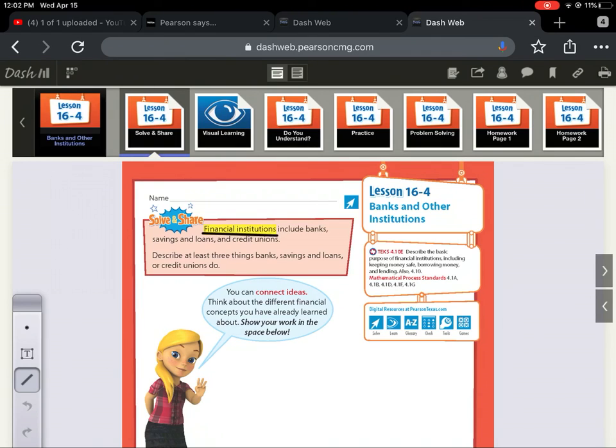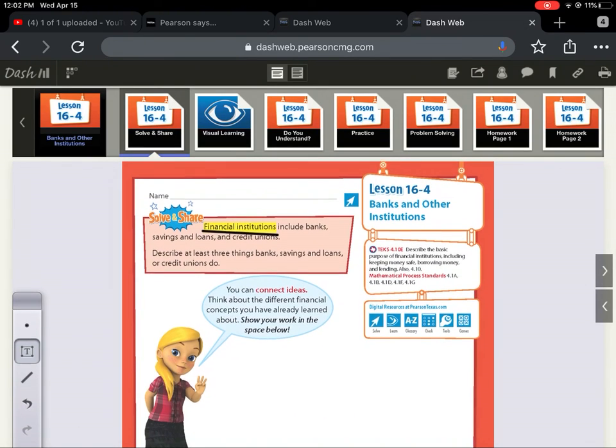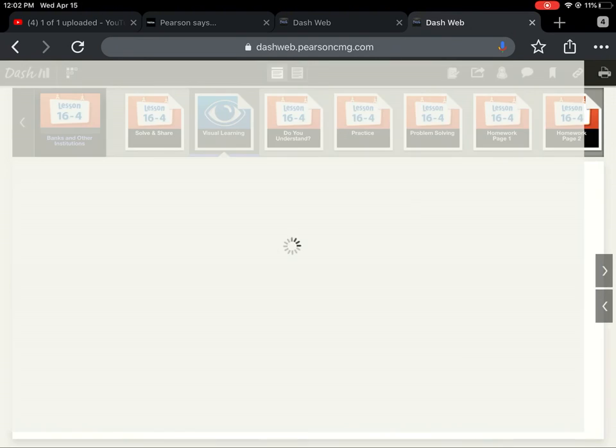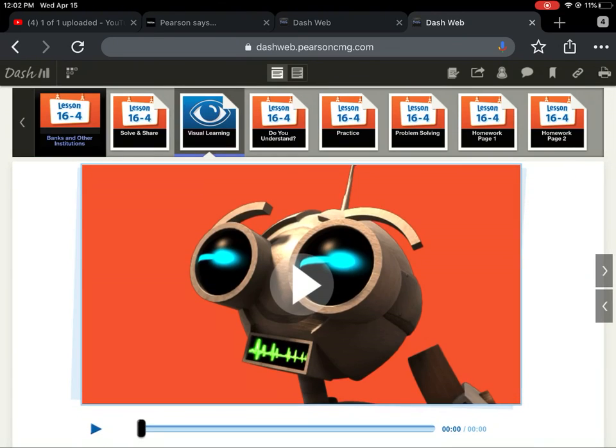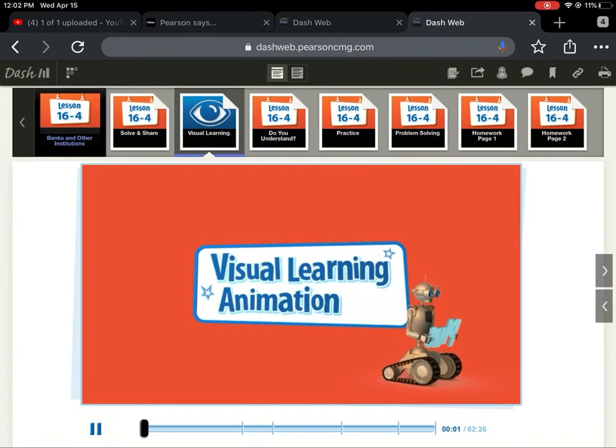And right here at the top, it's highlighted. It says financial institutions include banks, savings and loans, and credit unions. Those are the financial institutions. In institutions, we're talking about a place. That's an institution. So we're going to go ahead and go into the video. So go ahead and follow along with me.